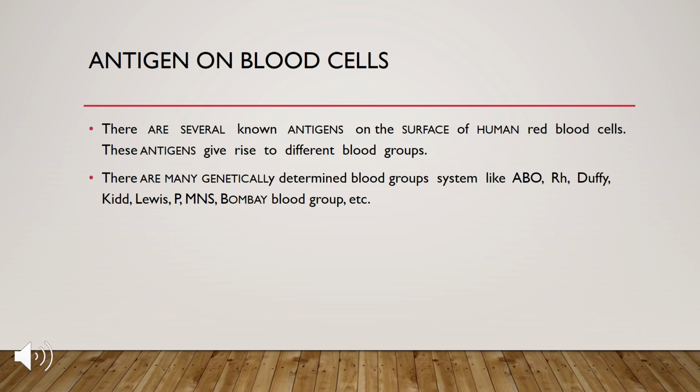So what are these blood groups, what is this antigen and antibody, and how is it acting on the human red blood cells? We'll study about it. There are many genetically determined blood group systems like ABO, Rh, Duffy, Kidd, Lewis, P, MNS, Bombay blood group, etc. We will be studying in detail about the ABO blood group system.